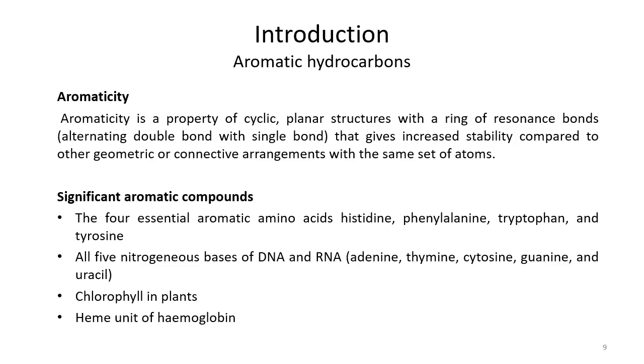Similarly, in plants, a very important part is chlorophyll, which is also aromatic in nature. When we talk about our blood, the most important component of blood is hemoglobin. This hemoglobin contains heme units, and heme units are aromatic in nature, like the 4 furan rings, which are aromatic basically. So this is how we can say that aromatic compounds are very important to us.